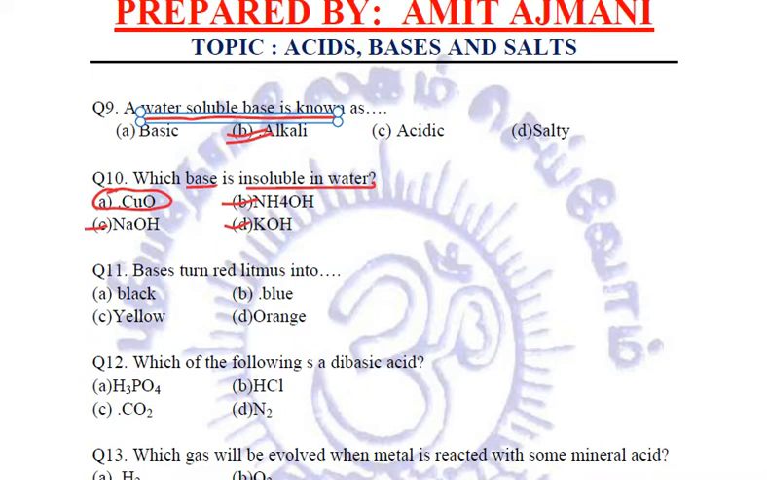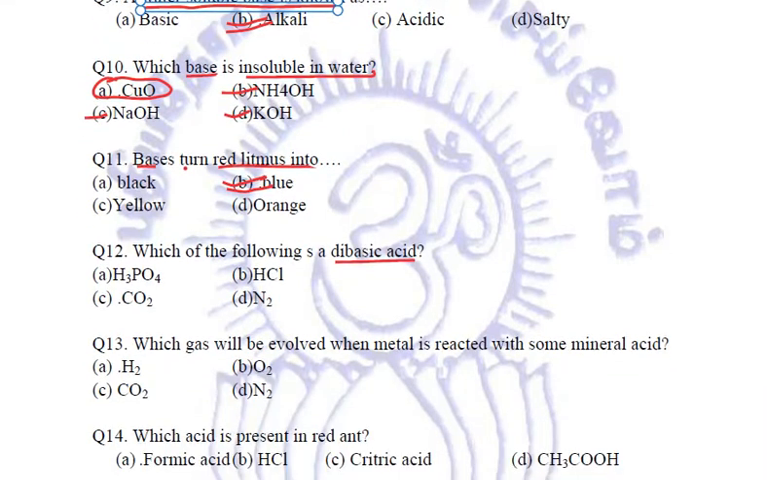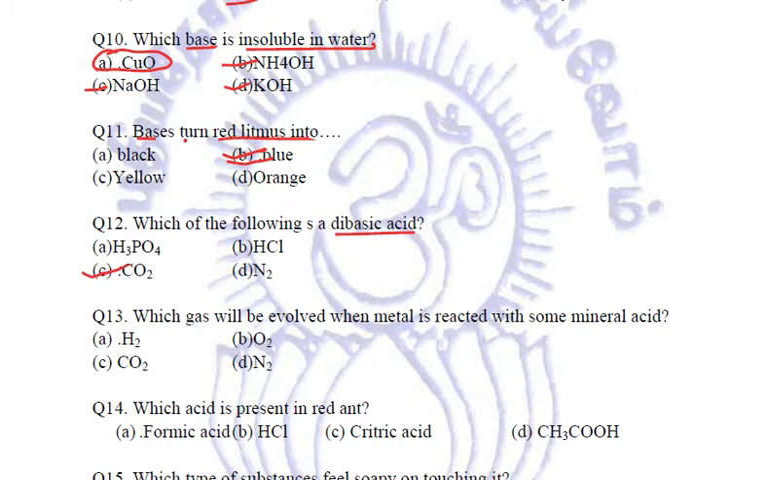Next question. Bases turn red litmus into blue, of course. We know it. Now, which of the following is a dibasic acid? Now, the dibasic acid is CO2. Among these, H3PO4 is phosphoric acid, HCl is hydrochloric acid, N2 is nitrogen molecule, and CO2 is our dibasic acid. Next question.